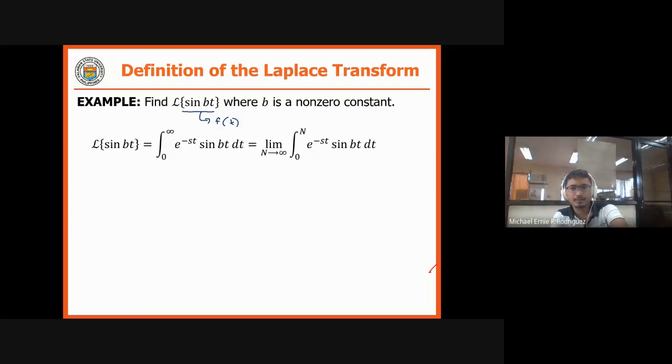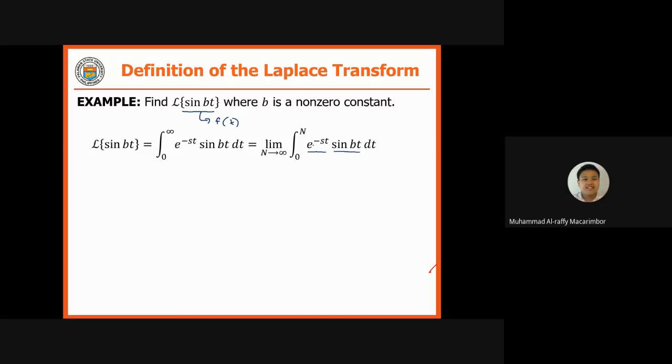Since we have an exponential function and a trigonometric function, we now apply integration by parts.